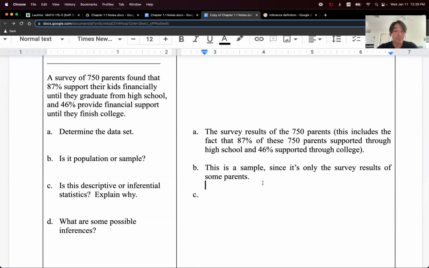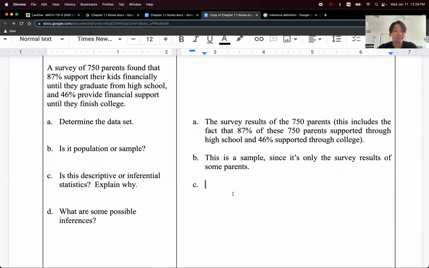Okay, let's see. Is it descriptive or inferential? That's kind of a tricky one. At this point, I'd say it is only descriptive, but I'll say with the potential of becoming inferential. Why am I saying it this way? Well, at this point, they didn't make any inferences, right? But it's a sample that you're looking at.